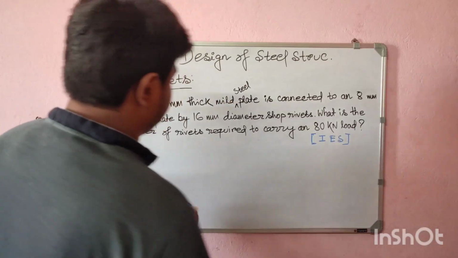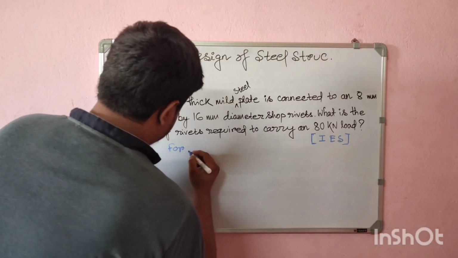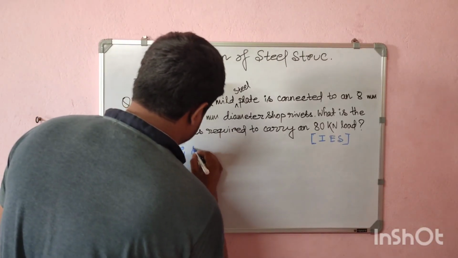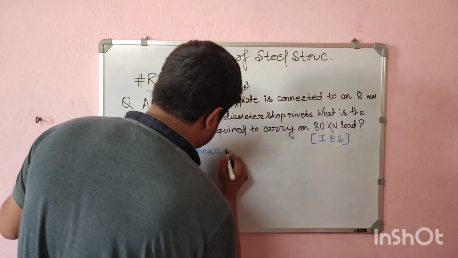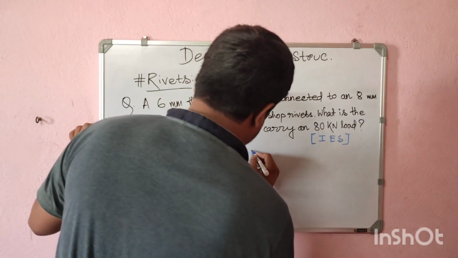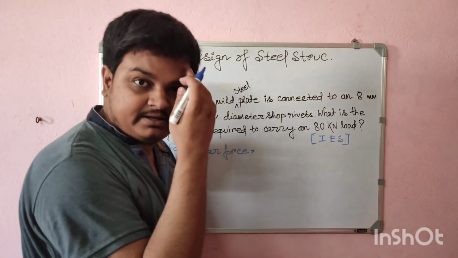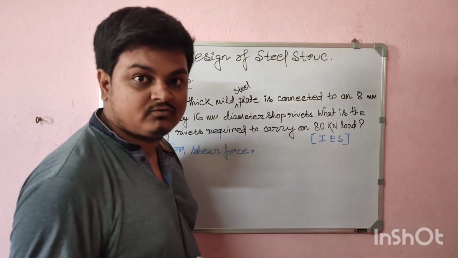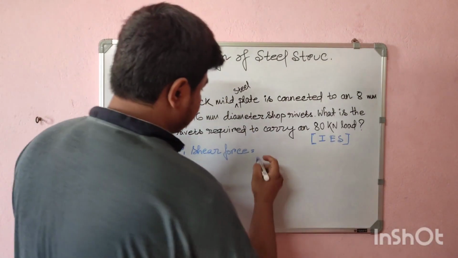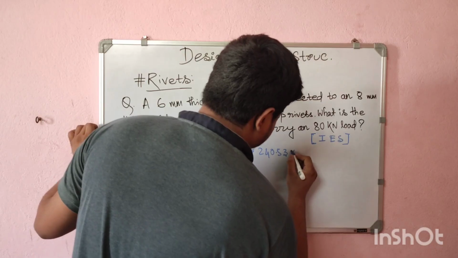So for the shear force, we just find out the area of the rivet hole, that is 240.53, so 240.53 into